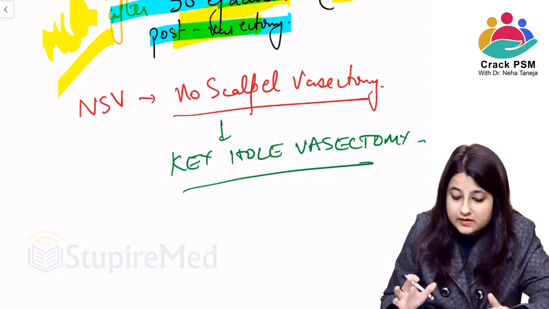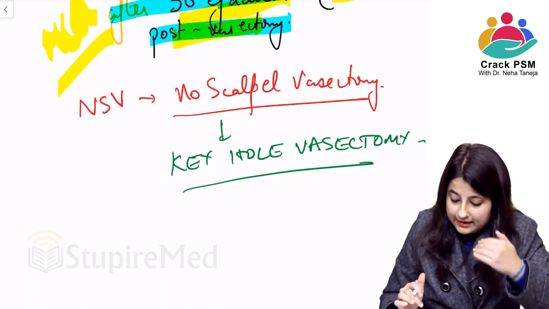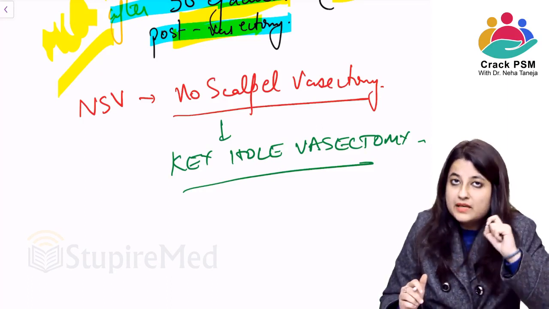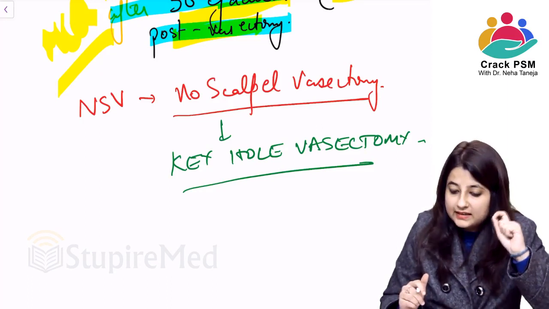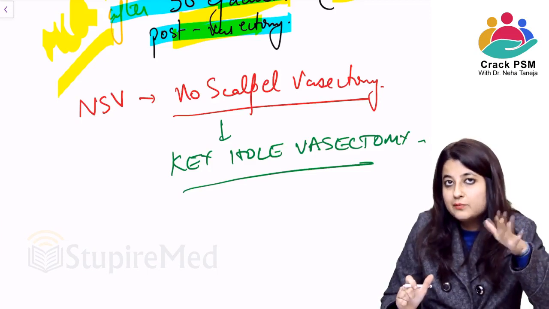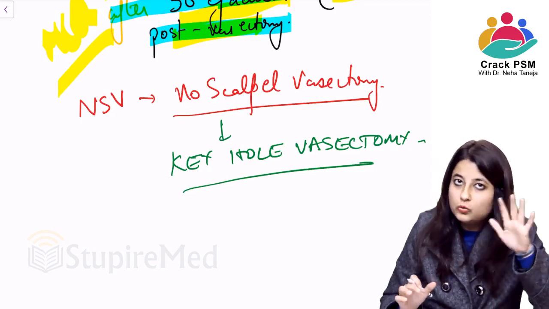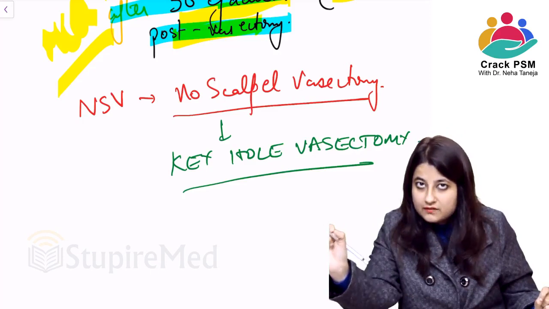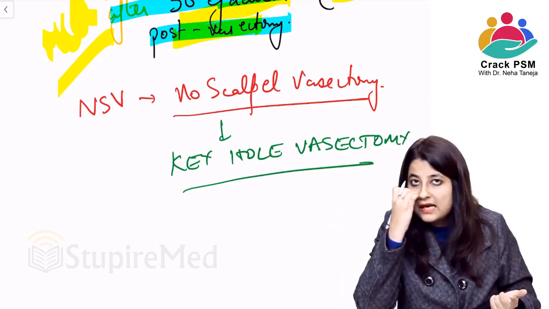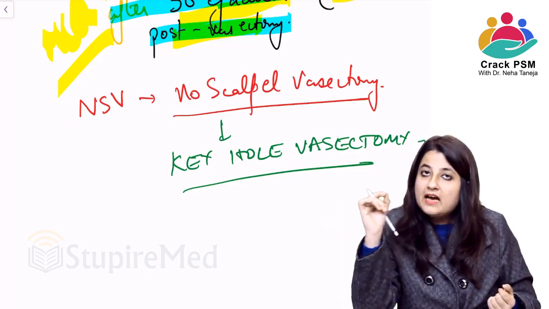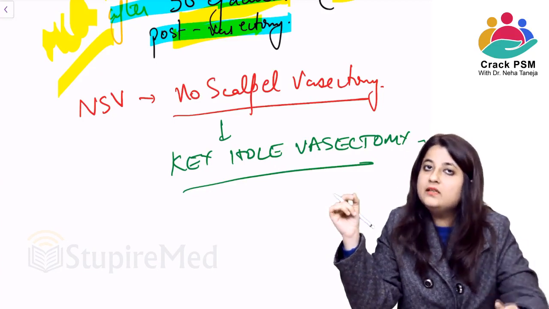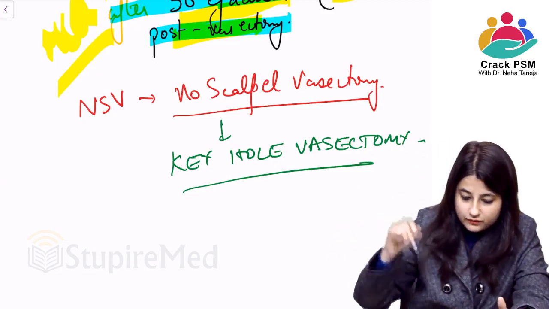It means you are not using any scalpel. In this also, the patient will require 30 ejaculations after vasectomy before turning sterile. In both, whether you do a conventional vasectomy or a no scalpel vasectomy, only after 3 months of vasectomy the person will become sterile. So this is very important.